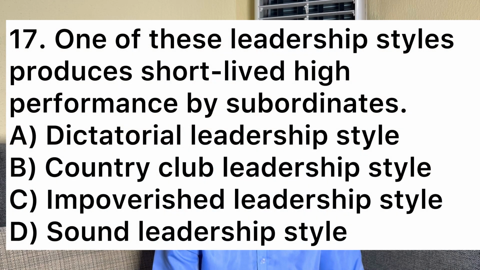Now let's go to number 17. Number 17 says one of these leadership styles produces short-lived high performance by subordinates. A. Dictatorial leadership style. B. Country club leadership style. C. Impoverished leadership style. D. Sound leadership style. The answer is A, dictatorial leadership style.